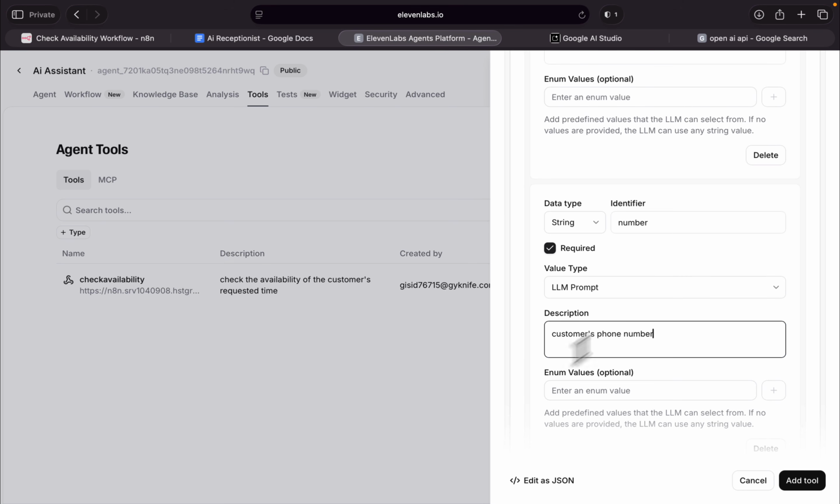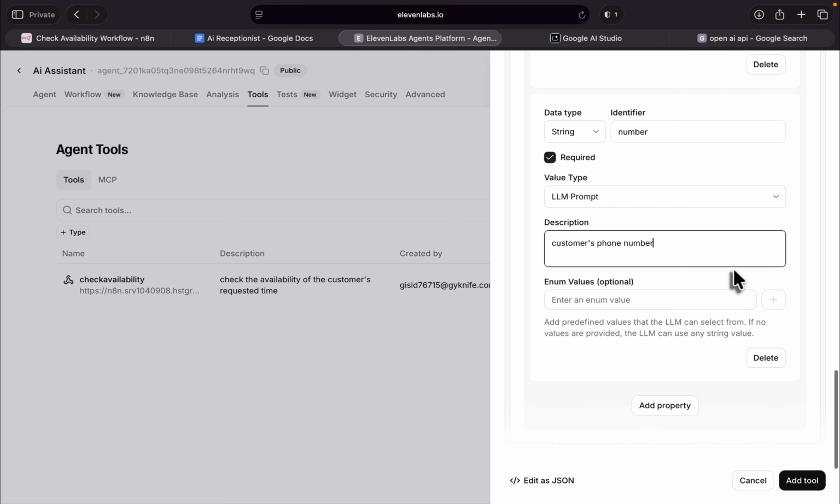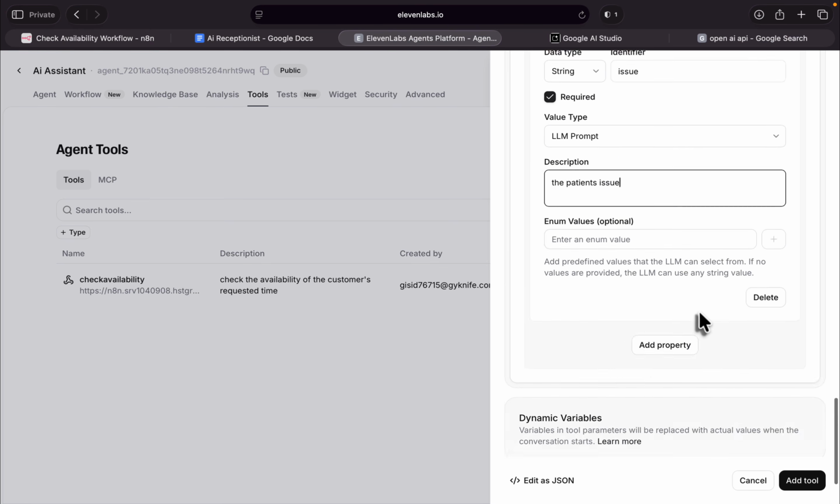You can add as many parameters as you like. For example, you can add address, service, or anything like that. Let's add service as well. In here, we can call it issue. The patient's issue. And we're good to go.